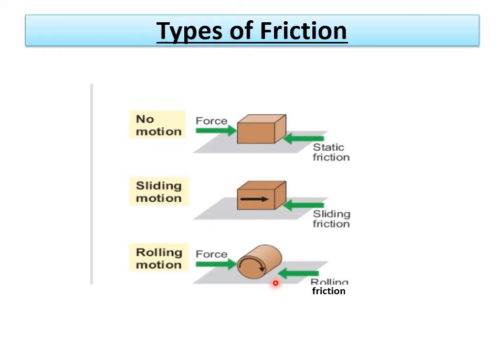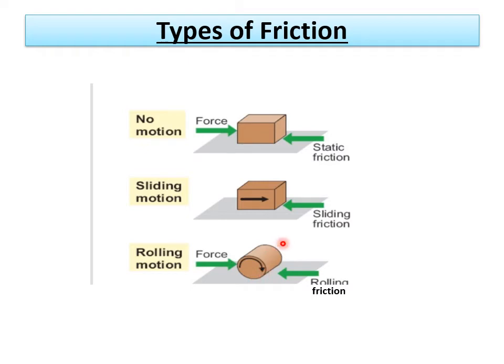This type of friction, where a body rolls on a surface, is rolling friction. On comparison between static, sliding and rolling, we find rolling friction is very less compared to the other two, and static friction is more. As static friction is more, we don't find any object in motion. As rolling friction is less, the body rolls over the surface easily.